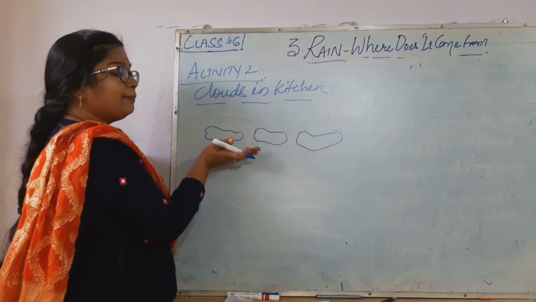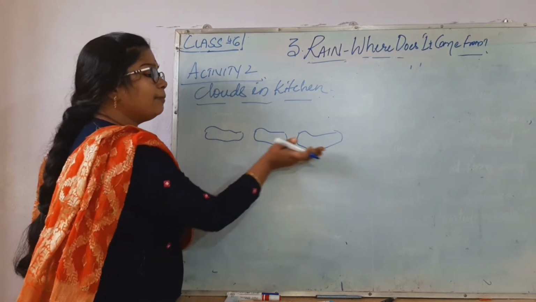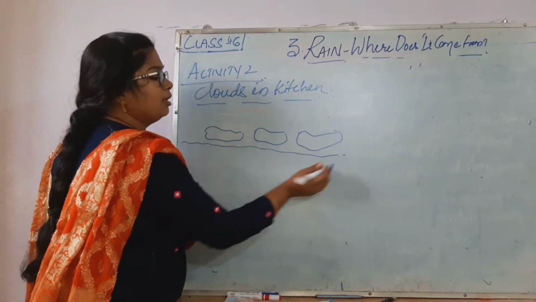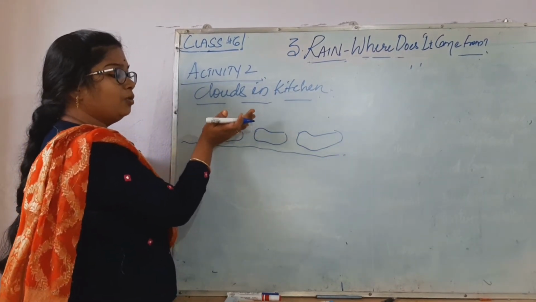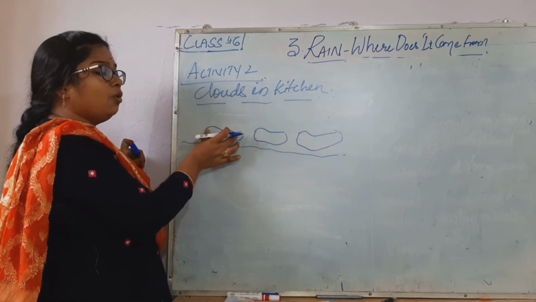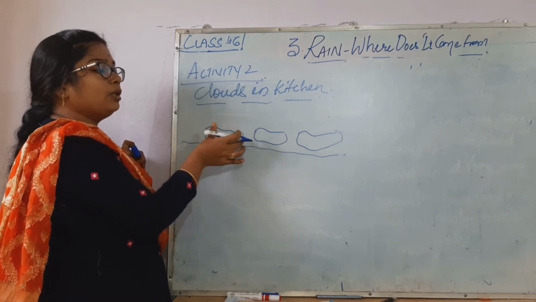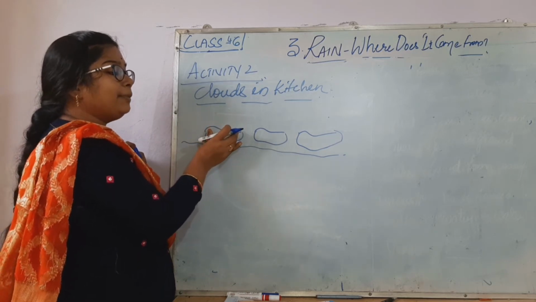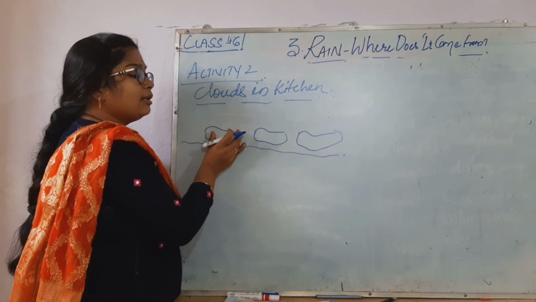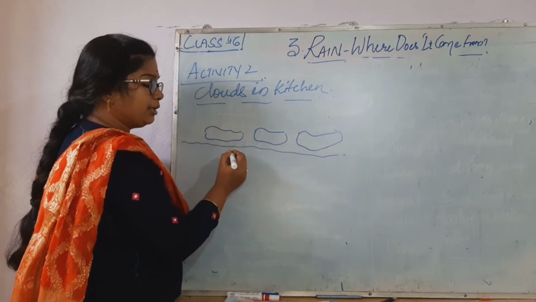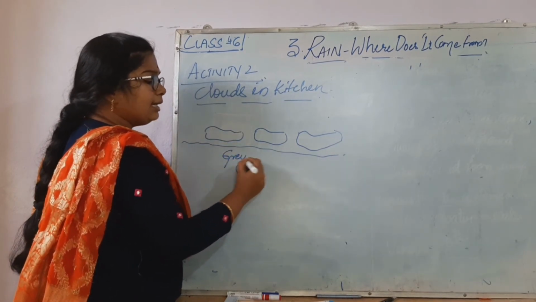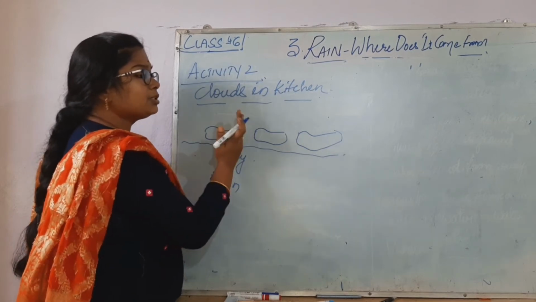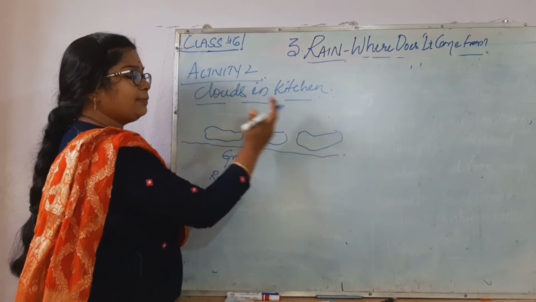What happens to these clouds when they go up? The air makes them cool. So the water vapors become water, become cool, become water again. The color of the white cloud changes into grey, and it seems that it is going to rain. Not all clouds do; they move from one place to another.